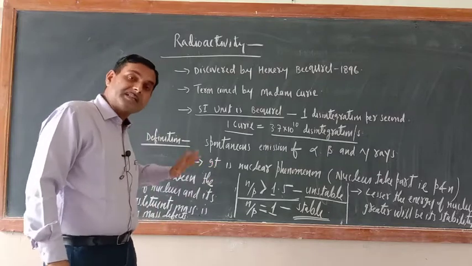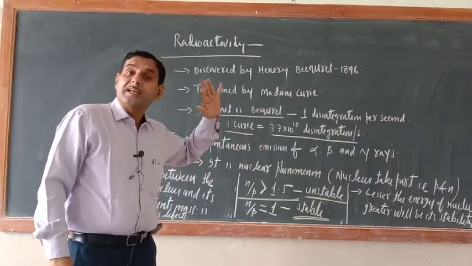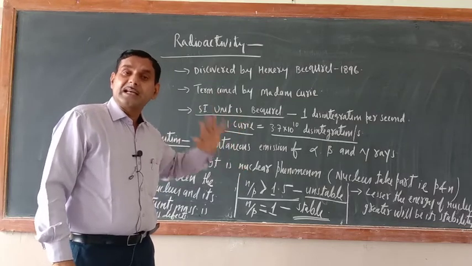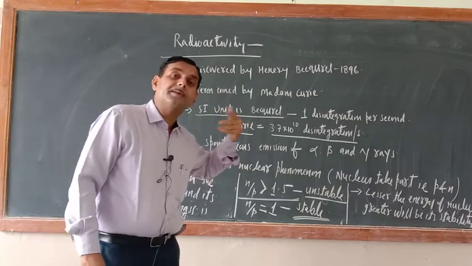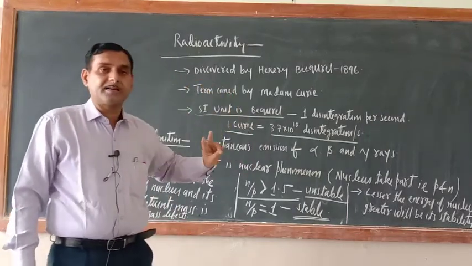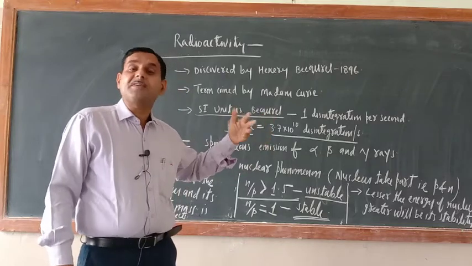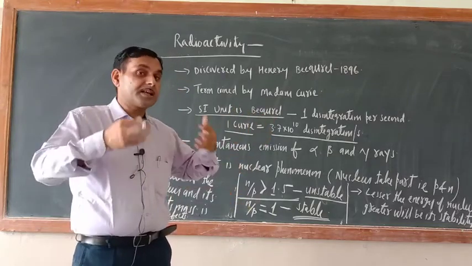If the mass defect is more, then the atom will be in a lower energy state and it will be more stable. Substances or atoms which are radioactive in nature have less mass defect, meaning their mass is more.